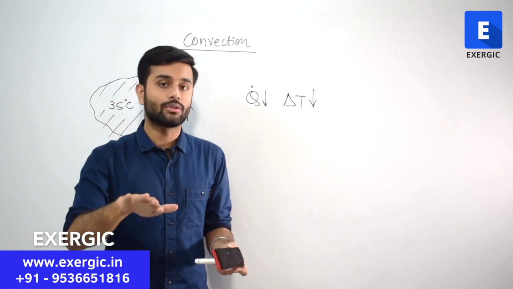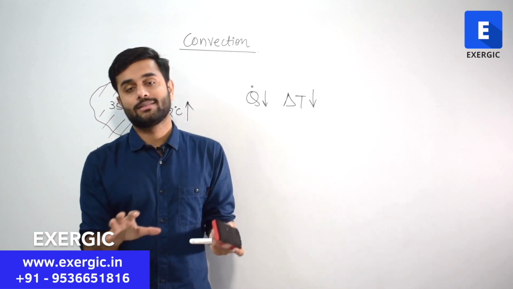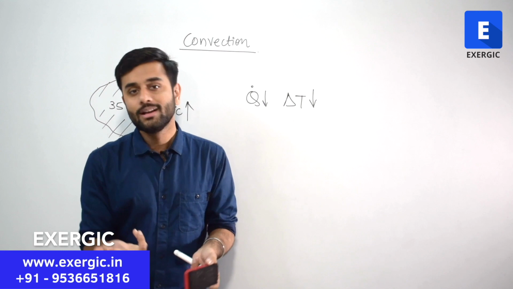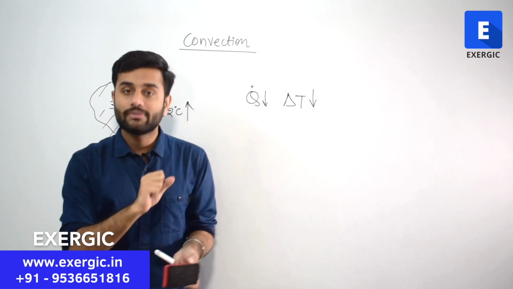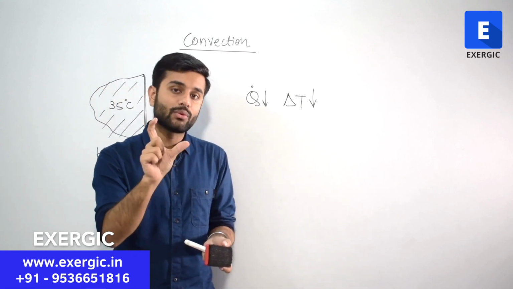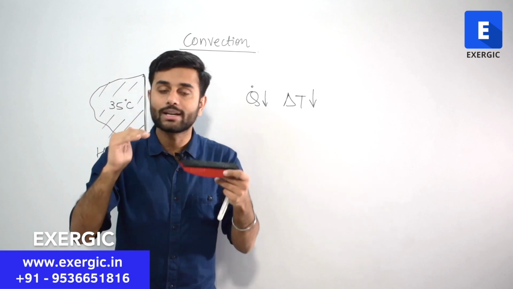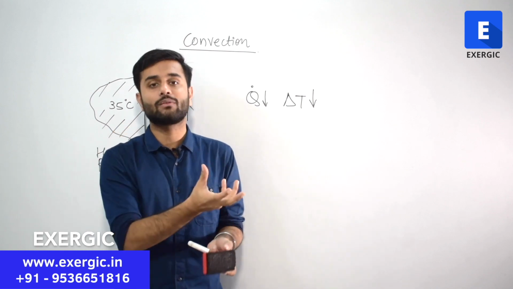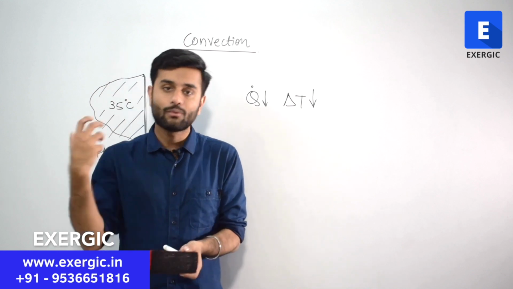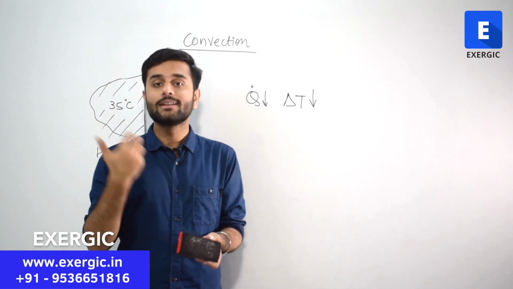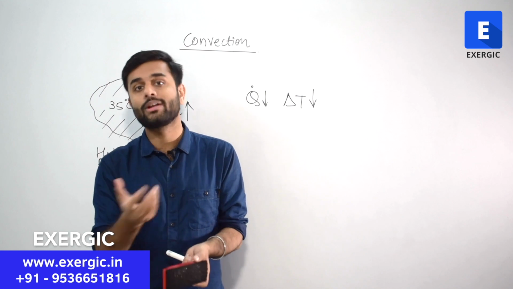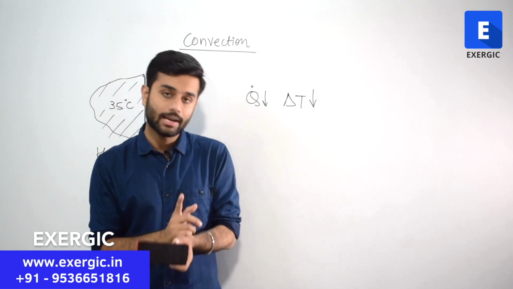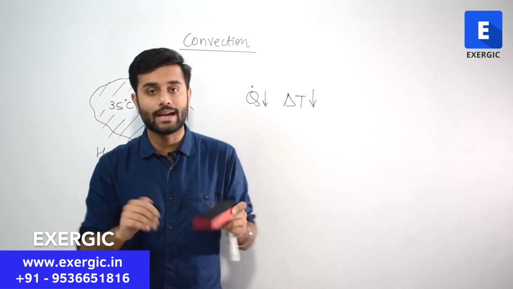But at this point of time, just take it on my word that this is correct. You can have an idea of this from the current analogy: when the potential difference decreases, the difference of voltage decreases, current flow decreases, right? V is proportional to I. What is current flow? It is the flow of charge. In a similar way, what is heat conduction? At molecular level, it is the flow of heat per unit time. So from that you can understand at this point of time.